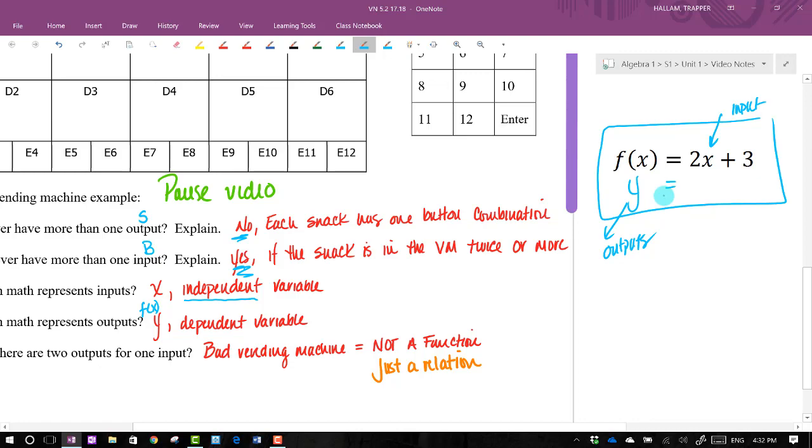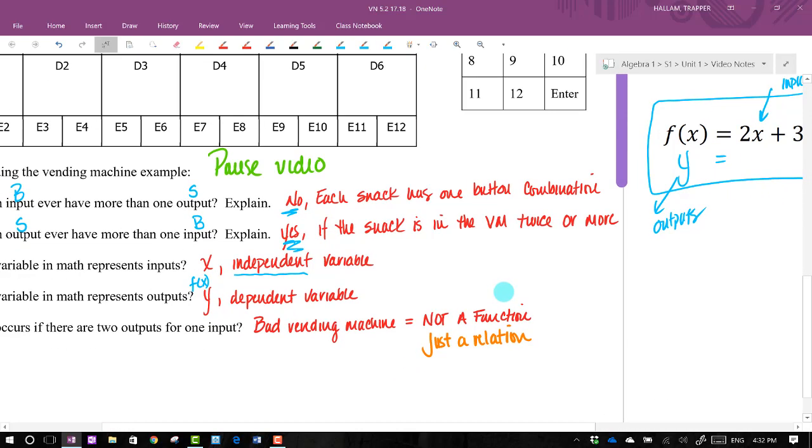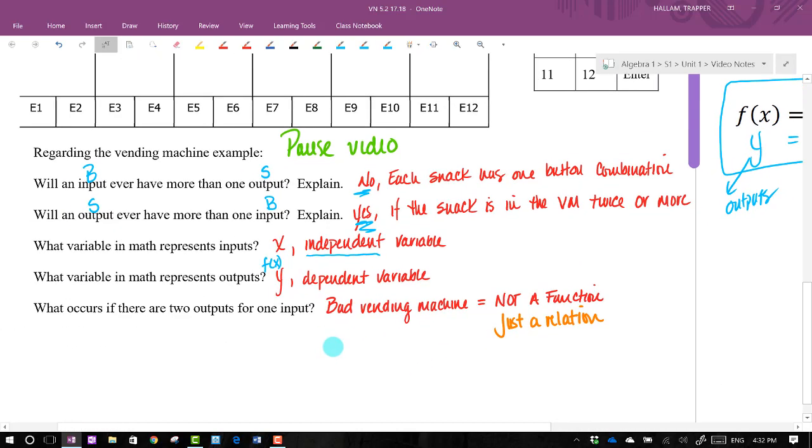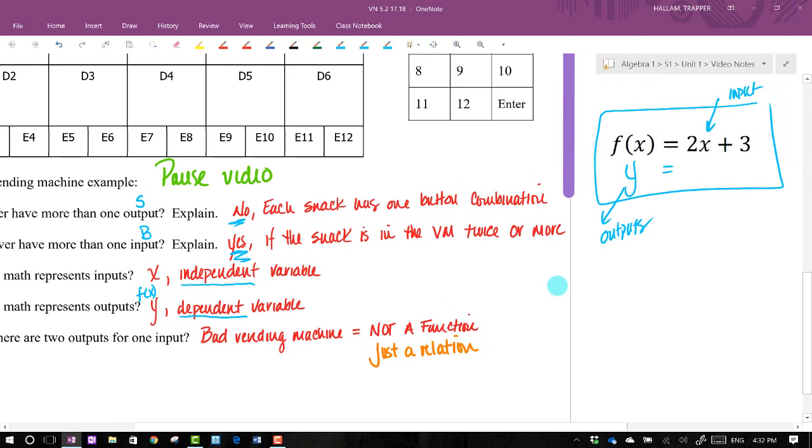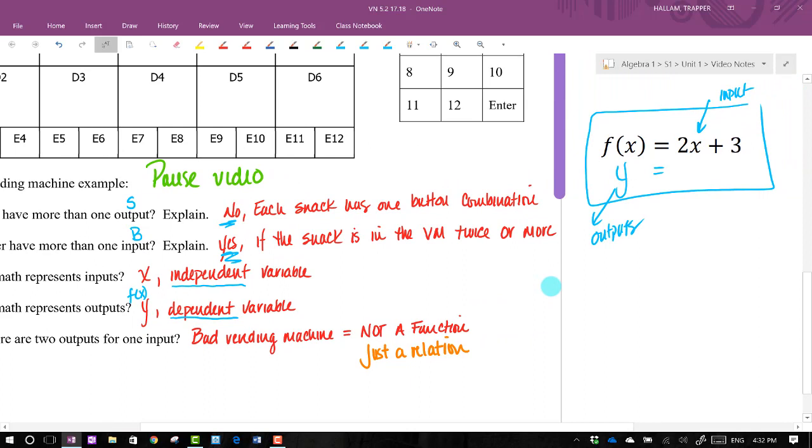So back to my last little point, which was independent and dependent variables. And you should remember those from science, but just to remember, if you think about pressing the button, who's in control of what snack comes out of a function? Is it the button press, or is it the snack that falls out that determines your buttons? That's how I like to do it. I'll do that in class so it makes a little more sense. But the independent variable then is the one that you can control. The dependent is what comes out after you do something. So these are the button presses, which determines the snacks, or the snacks depend on the button pressing.